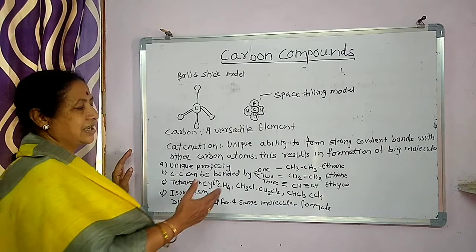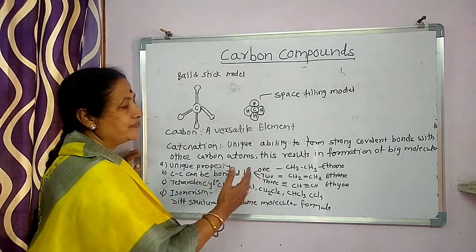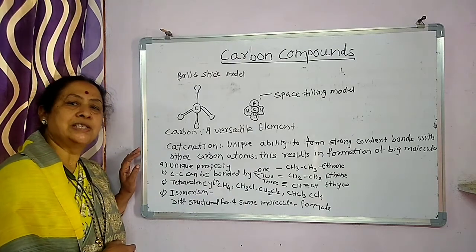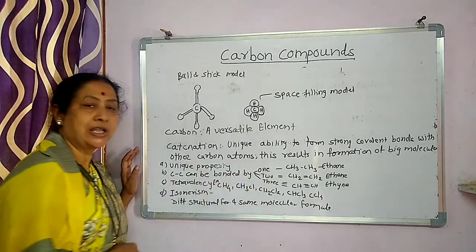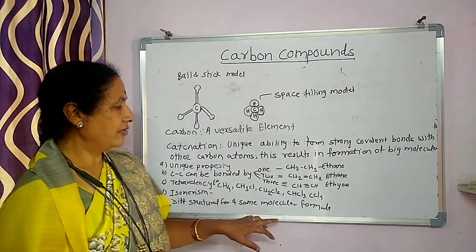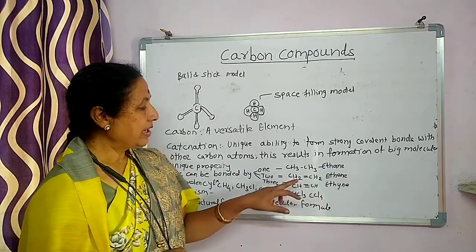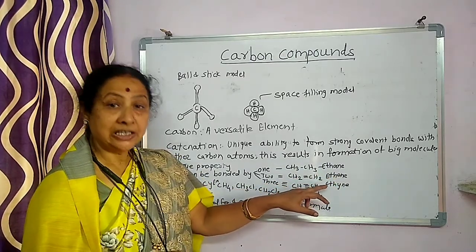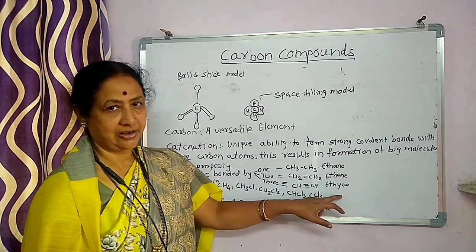First, carbon bonds with carbon and forms a single bond, then a double bond and a triple bond. Here are some examples: carbon-carbon single bond as in ethane, carbon-carbon double bond as in ethene, and carbon-carbon triple bond, that is ethyne.